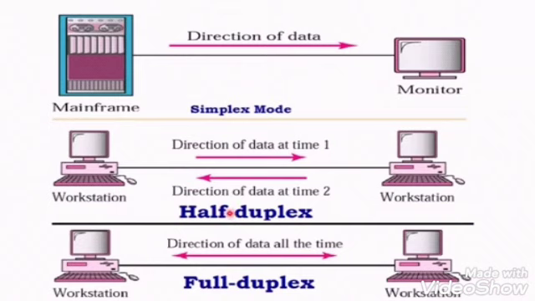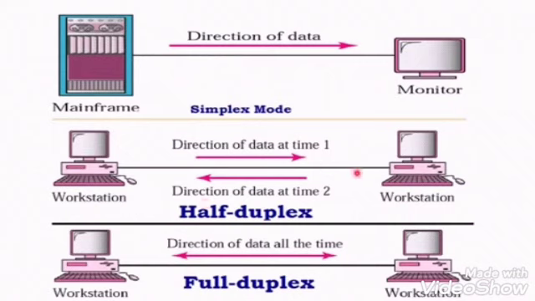Half duplex. Here the two devices can send the data but not at the same time. For example, the sender can send the data to the receiver. After that, the receiver sends the reply, but not at the same time. The best example of half duplex is the walkie-talkie.